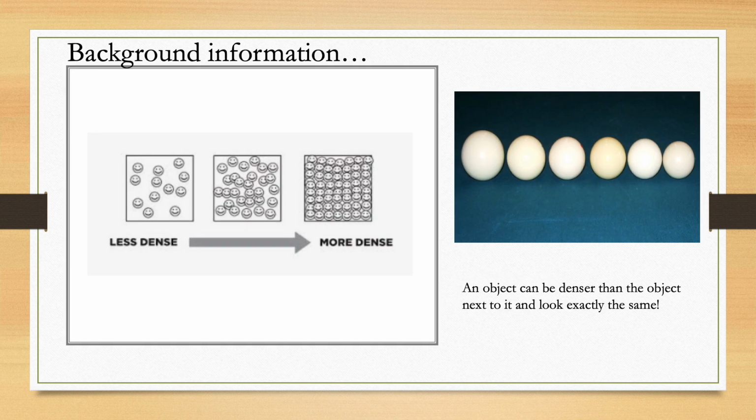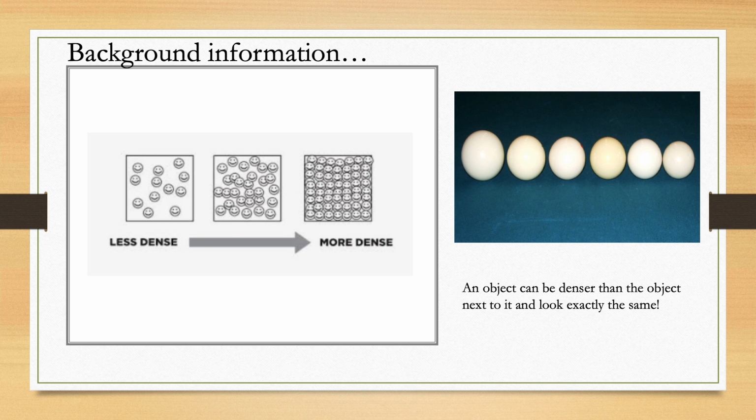So if a liquid or an object is less dense, it is going to be like the picture on the left side. And if it's more dense, then it's more compact, everything is more together, and it should be heavier as well.